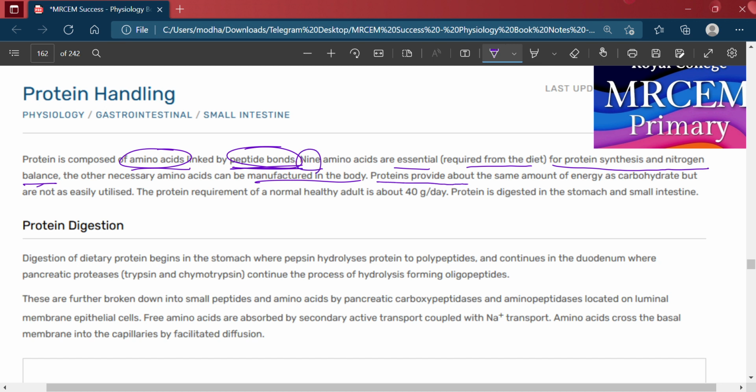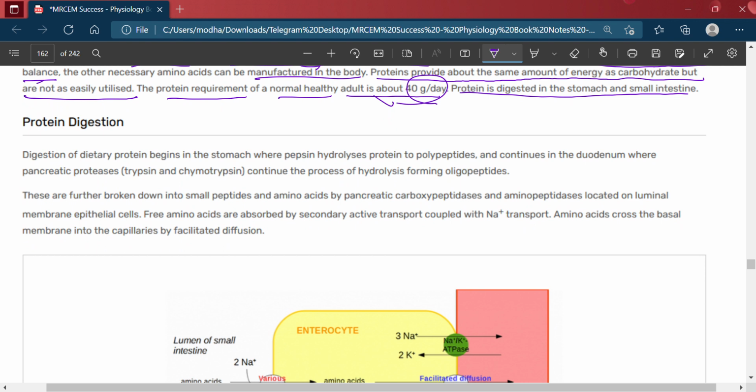Protein provides about the same amount of energy as carbohydrate, but is not as easily utilized. The protein requirement of a normal healthy adult is about 40 gram per day. Protein is digested in the stomach and small intestine.